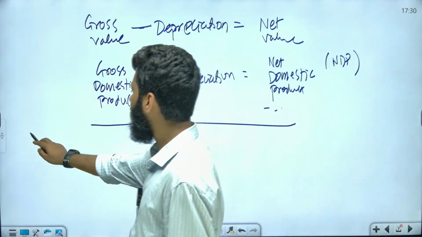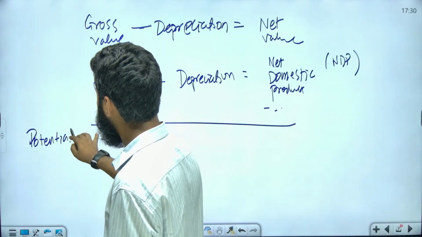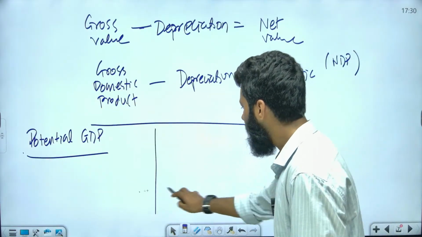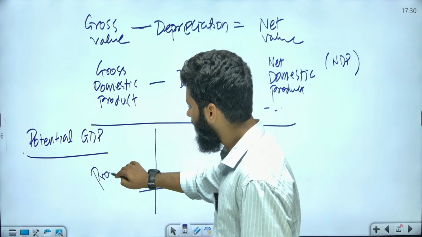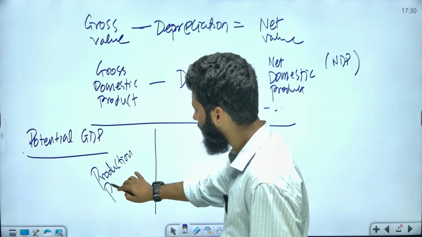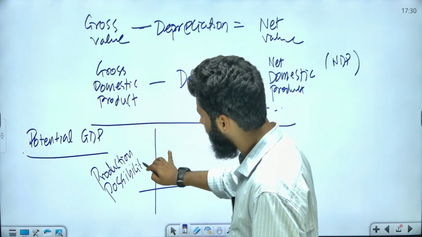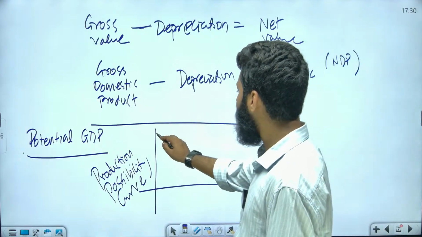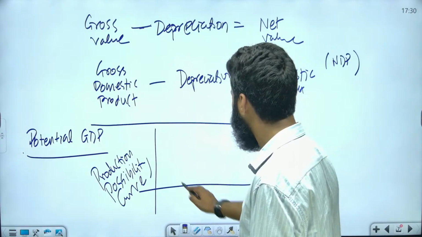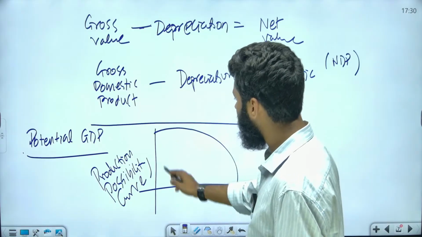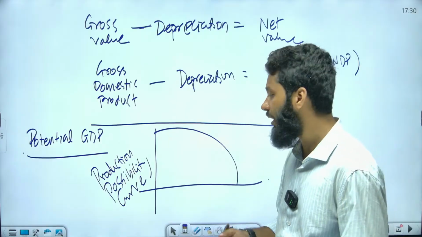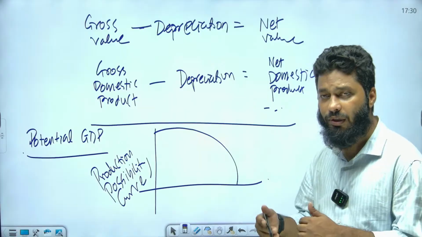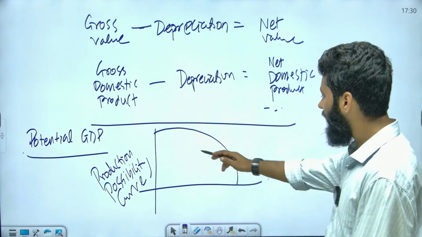Now, when we talk about potential GDP, what do we mean by potential GDP? To understand potential GDP, let's first understand the production possibility curve. I hope you must have seen this production possibility curve if you have studied a little bit of microeconomics also. Production possibility curve or production possibility frontier. When we design a production possibility curve for two commodities, it is a concave shape. It is a concave shape when we have two commodities and the marginal opportunity cost for one commodity is higher.